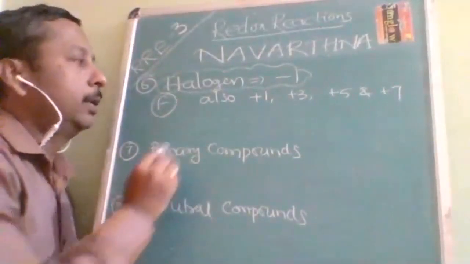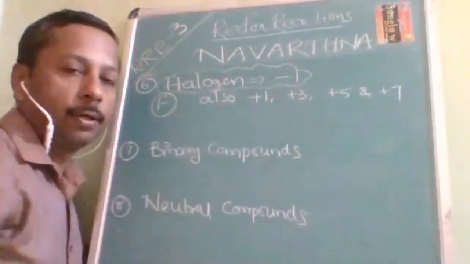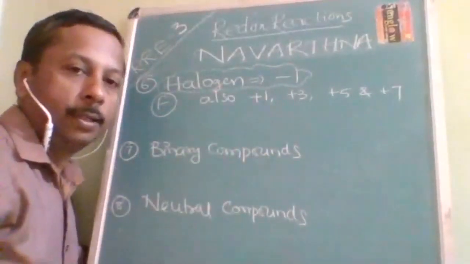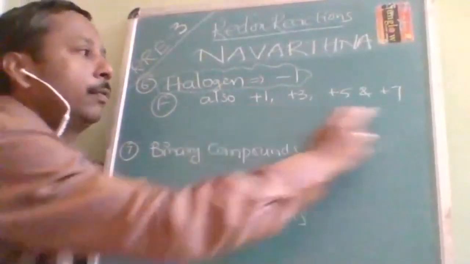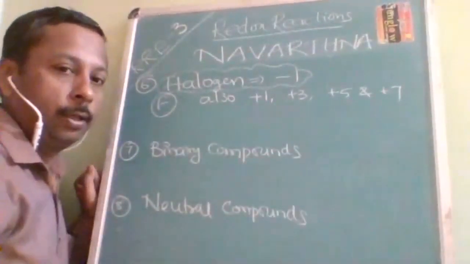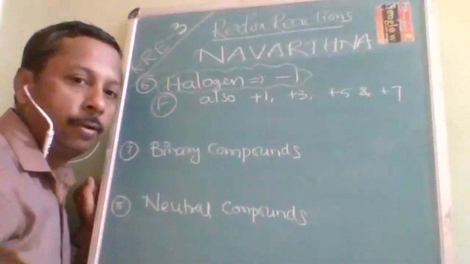Fluorine always shows -1 oxidation state only. But other halogens, apart from fluorine, show -1 along with these oxidation numbers. Just refer to the oxidation states of halogens lecture.